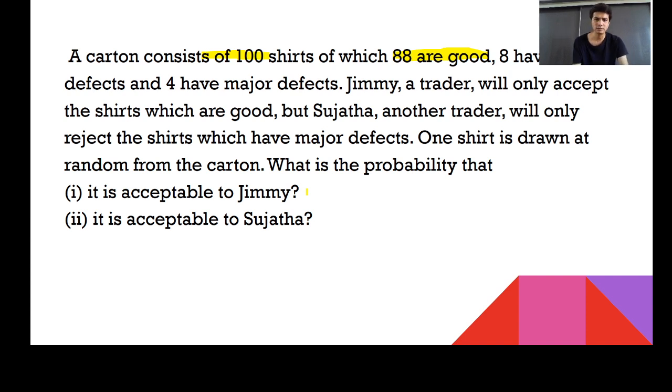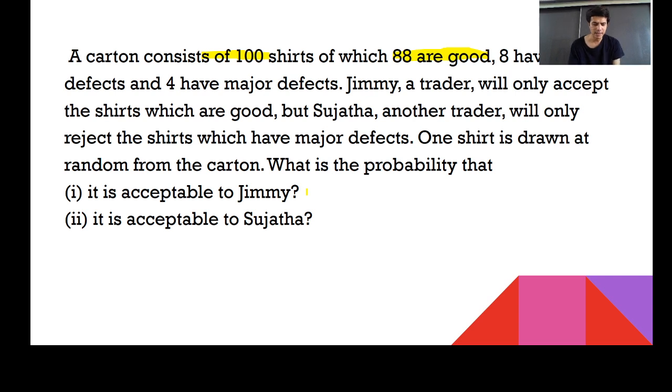Next they have specified it is acceptable to Sujata. Now how will you do? Yes, I need answers from you people. See, 88 upon 100, again there are lots of people who are writing the answer 22 by 25. That is absolutely correct because we need to write this in the simplest form. So 22 by 25 is the correct answer.